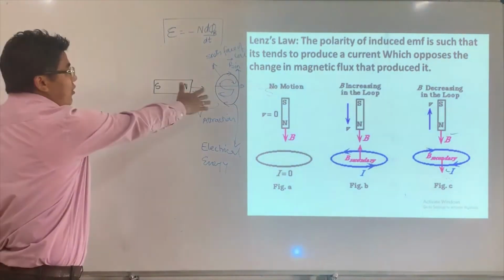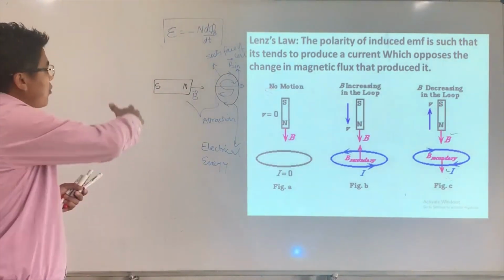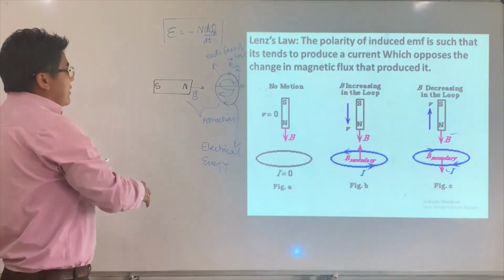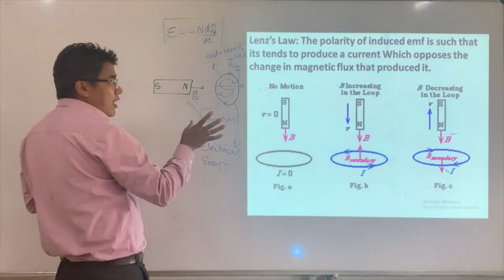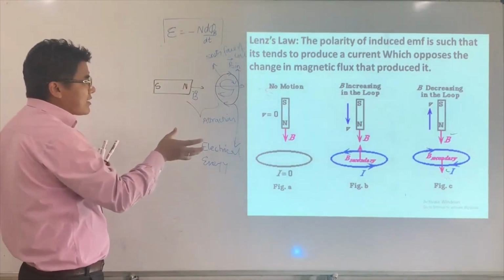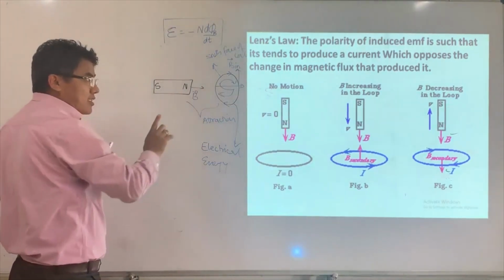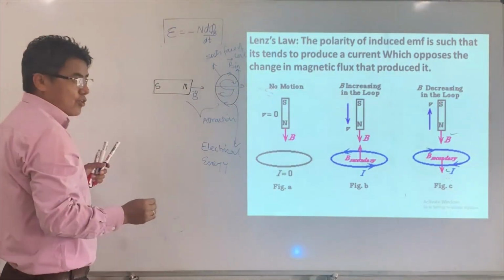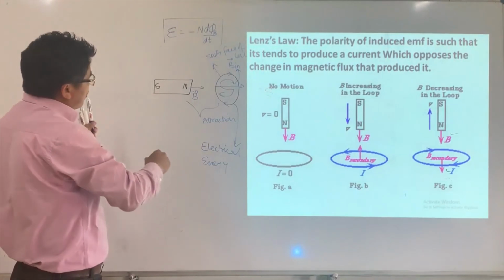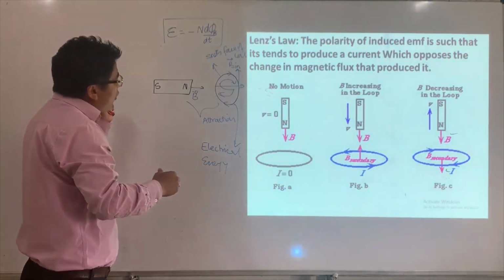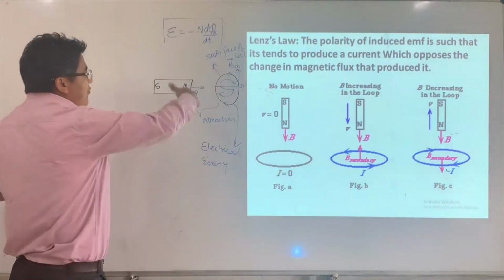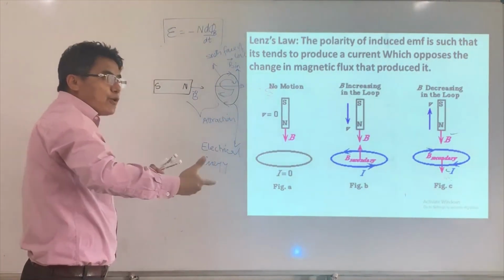Why? Because this is moving on and on. If I take the converse of Lenz's law, then instead of north it is going to be south, so there will be attraction. Without doing any work, the magnet will come closer and closer to the coil, and electrical energy will be produced.